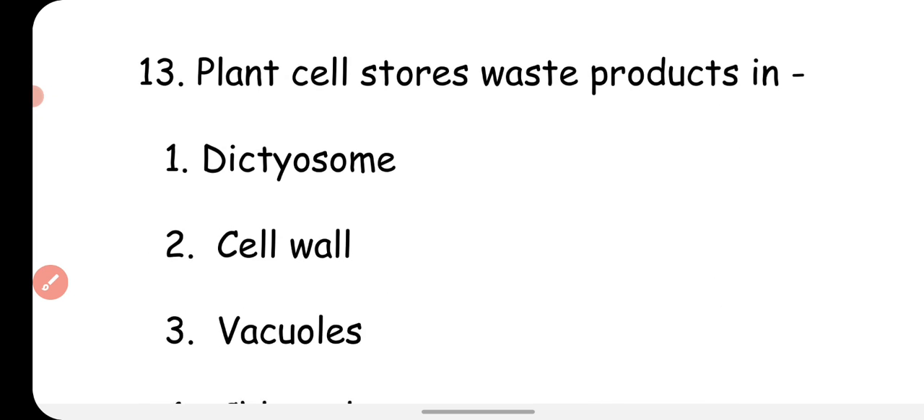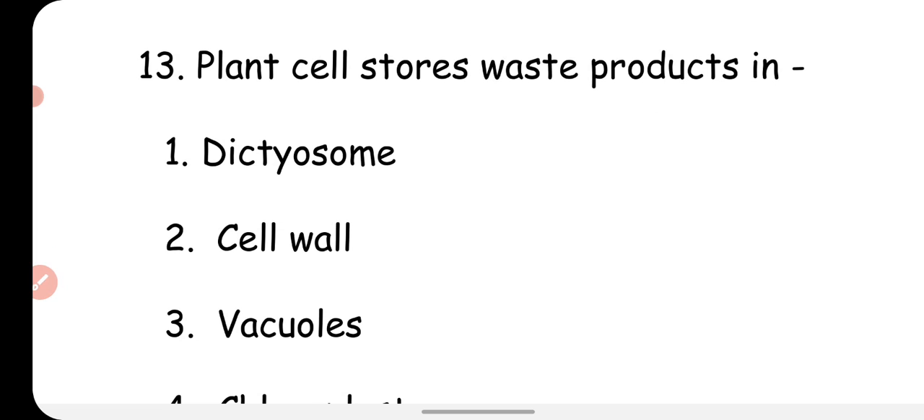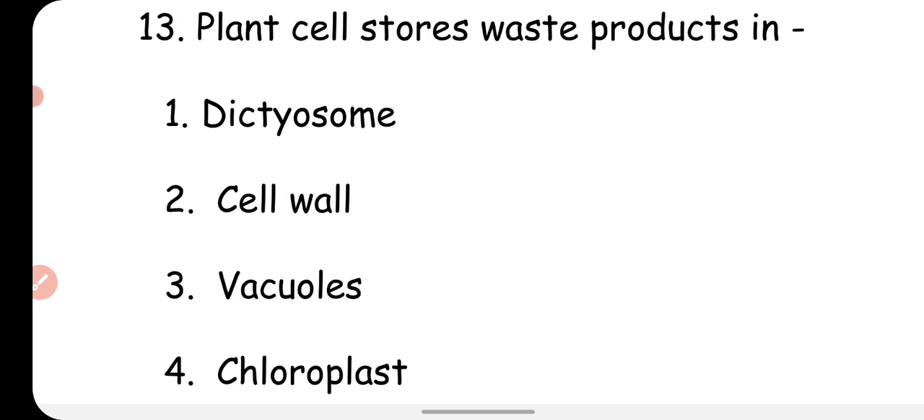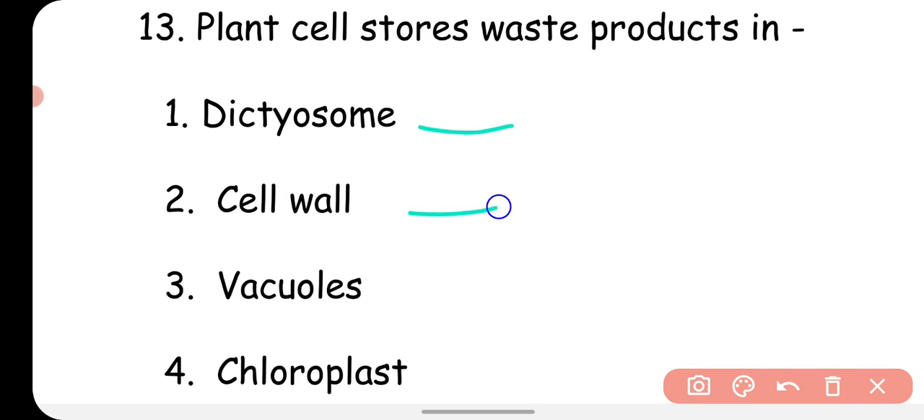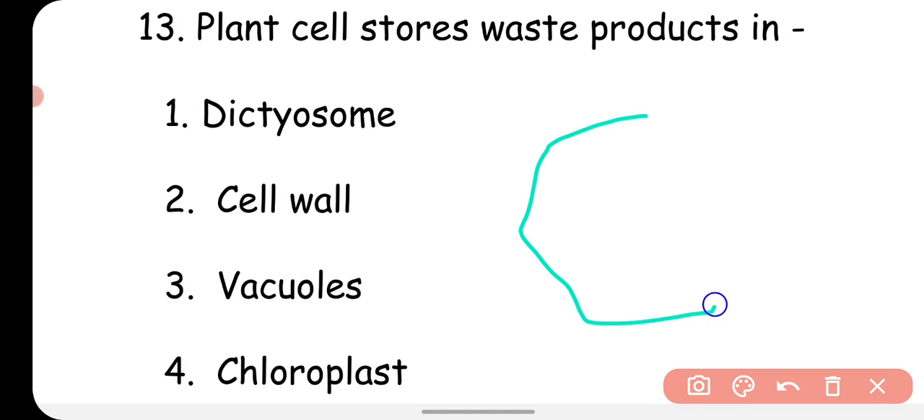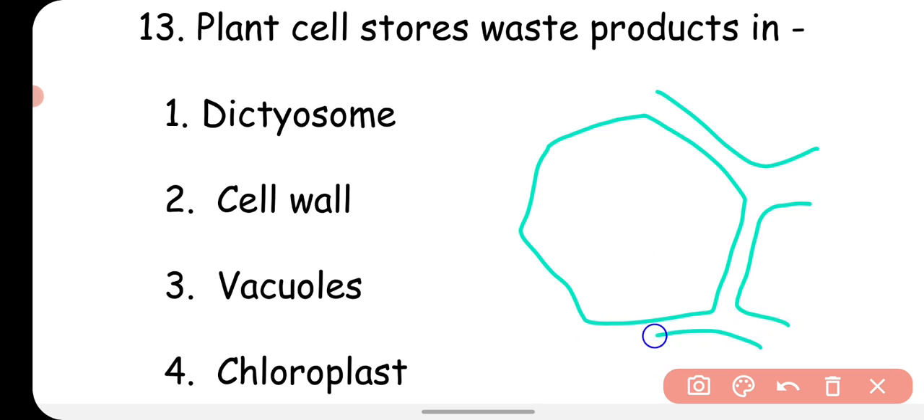Question number 13. Plant cells store waste product in. Where do the plant cells store their waste product? In dictyosome, in cell wall, in vacuoles, in chloroplast. So if we talk about the plant cell, it can store its waste product in the